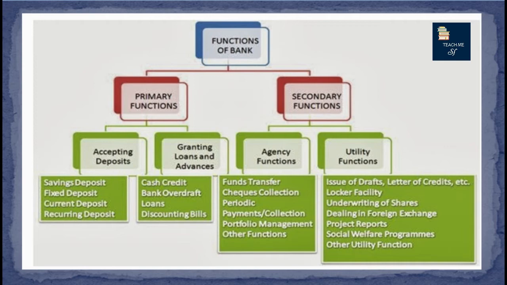The two functions are accepting deposits and granting loans and advances. If an organization fails to perform any one of these functions, it cannot call itself a bank. It may be a post office or a non-banking financial organization, but it fails to be called a bank. So, the two acid test functions that a bank needs to perform are to accept deposits from the public and grant loans and advances to the public. The first function is the accepting of deposits.